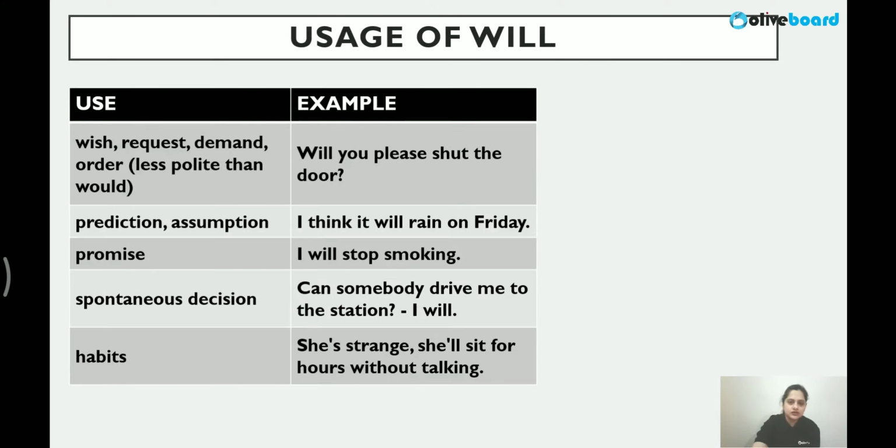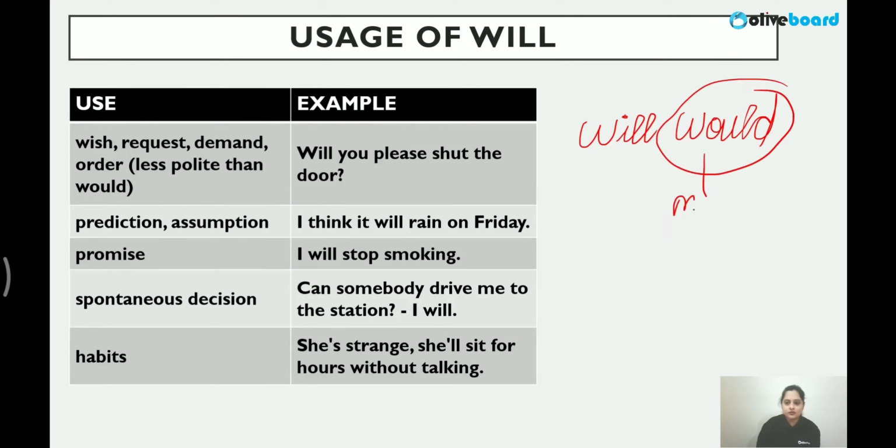Will, you all know future tense, it requests, it's used for demand, order, but it is less polite. The same difference is with will and would, like we saw in can and could. So same difference with will and would. Which is more polite and which is less? Would is always more polite. Like could is more polite, same way would is more polite. This is the difference, right?